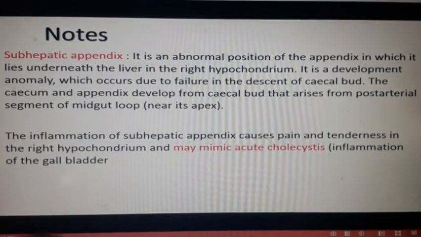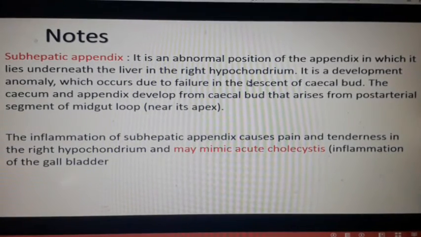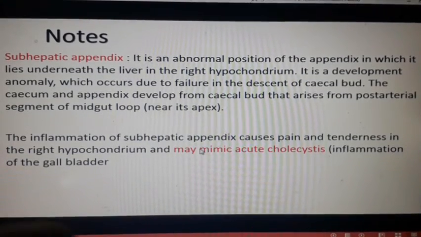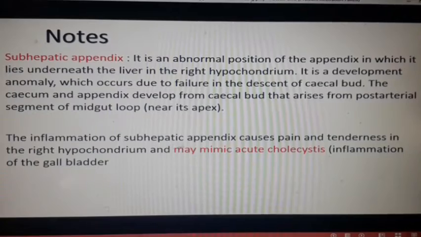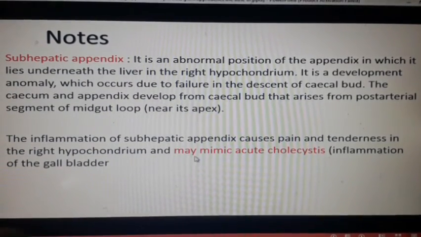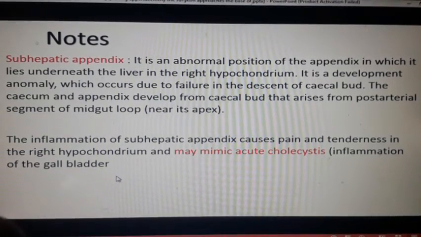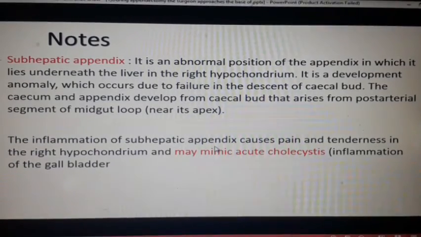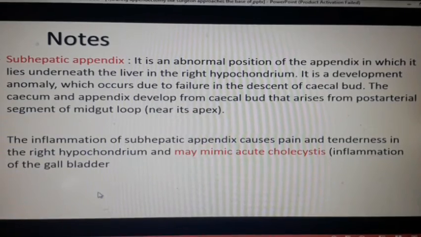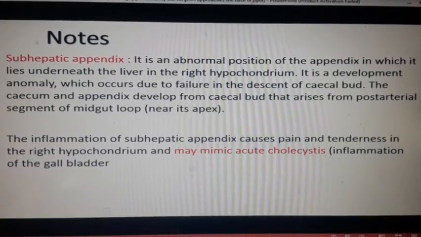So here the appendix is underneath the liver in the right hypochondrium, and that will create difficulty because the inflammation of the subhepatic appendix causes pain and tenderness in the right hypochondrium and may mimic acute cholecystitis, inflammation of the gallbladder. It will be very difficult to know whether it is cholecystitis or appendicitis, and you might go with the wrong operation, and it can also lead to other complications.